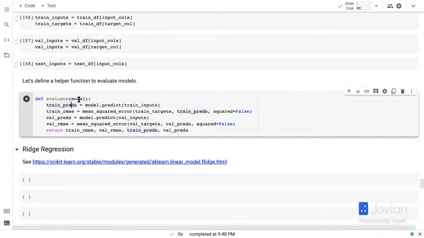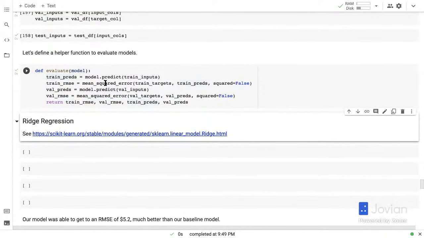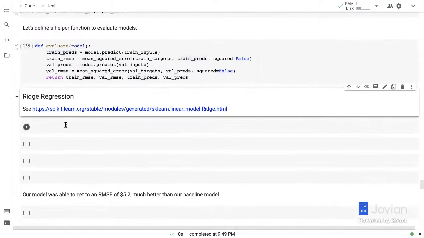So we have a function evaluate, which takes a model, gets predictions on the training set, and then computes a mean squared error using the training targets and the training predictions. It then gets predictions on the validation set, and computes a mean squared error using the validation targets and validation predictions. And then it returns the root mean squared error for the training and validation sets and the predictions for the training and validation sets. So now evaluating models is just going to be a single line of code.